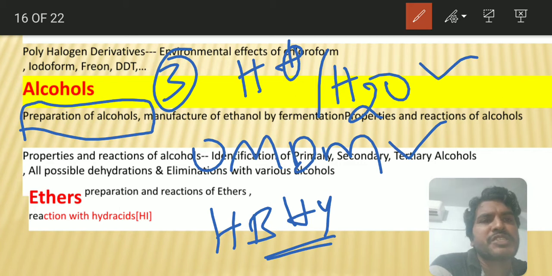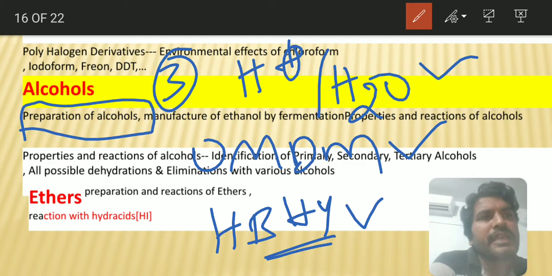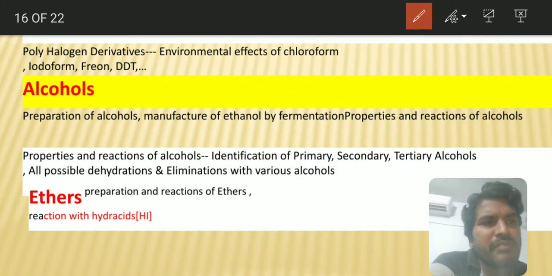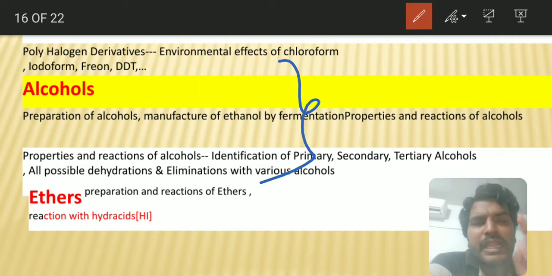Oxymercuration and demercuration will produce the Markovnikov alcohol but without rearrangement. Hydroboration and hydrolysis will give you the anti-Markovnikov alcohol. That concept is also very, very important. Like this, wherever in any reaction there is a stress on the stereochemistry of the reaction, definitely from them you can expect one question.